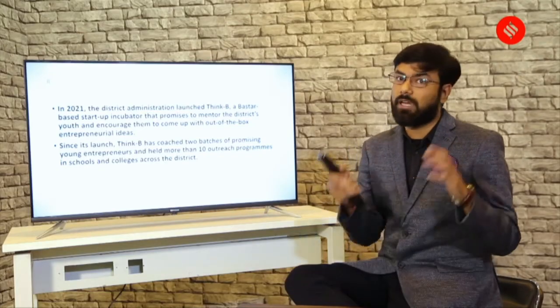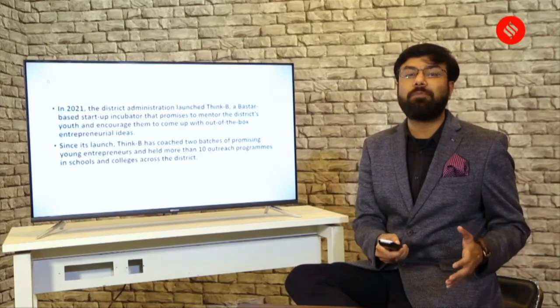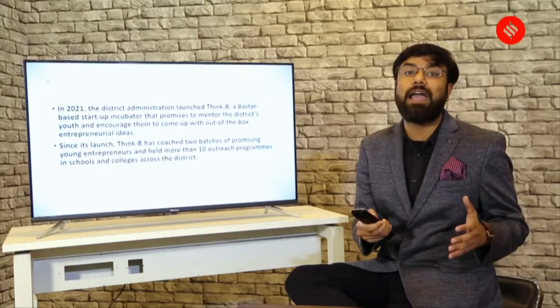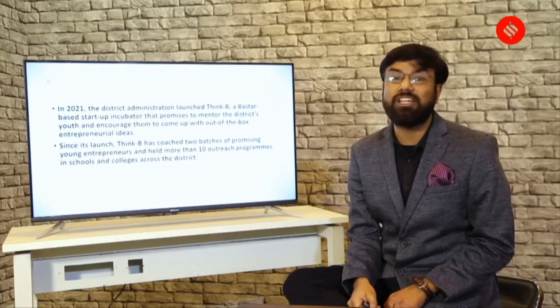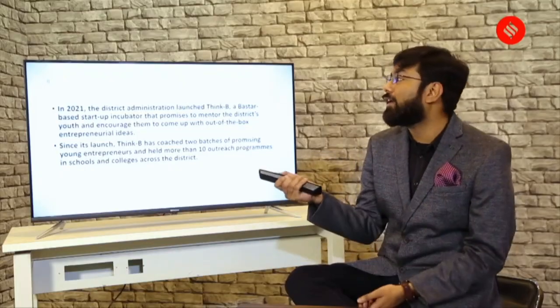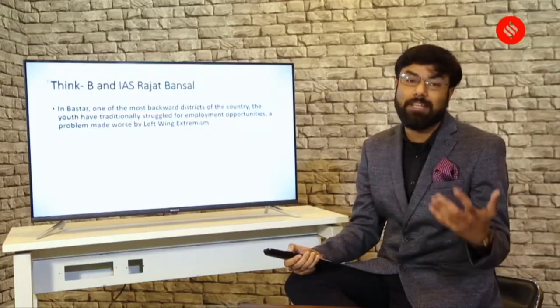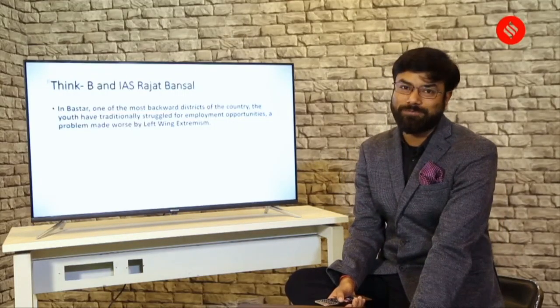From a district seen as a backward area, with a problem of unemployment, hit by left-wing extremism, to something innovative, this led to IAS officer Rajat Bansal and Think Be getting an award at the Indian Express Governance Award.